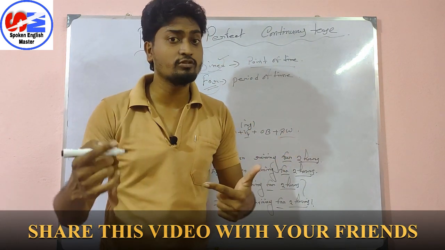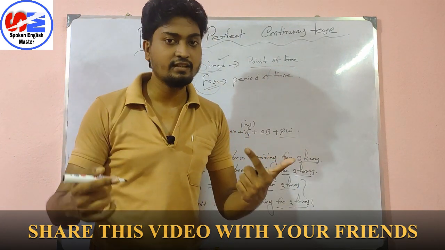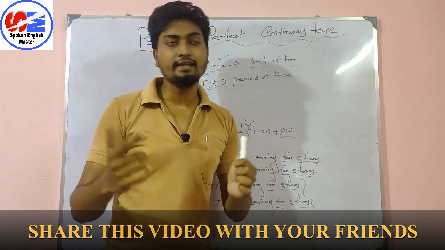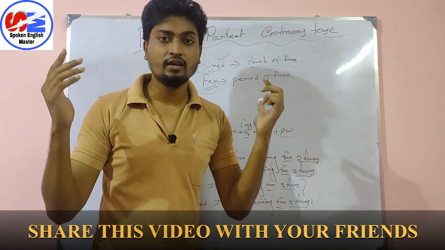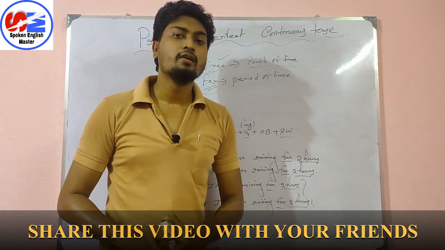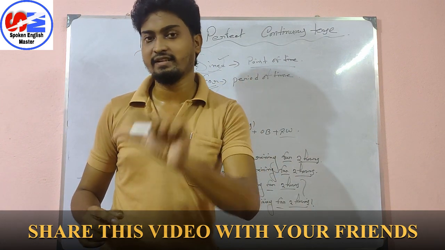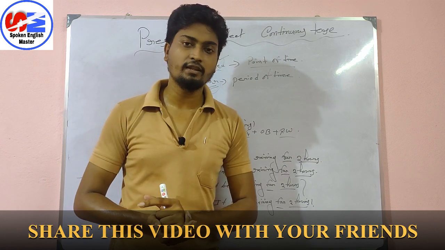Okay, these are the examples. Since 2019, since 2020, since 2013. Whatever. These are the examples of since. Some examples of for, like you can say for 2 hours, for 4 hours, for 5 years, for 3 months. Total time. For means total time. Since means exactly when you started working. That is the difference between since and for. I hope you have understood it properly.